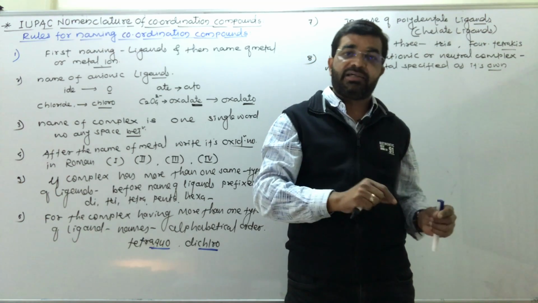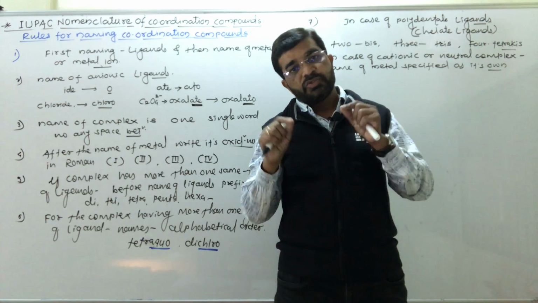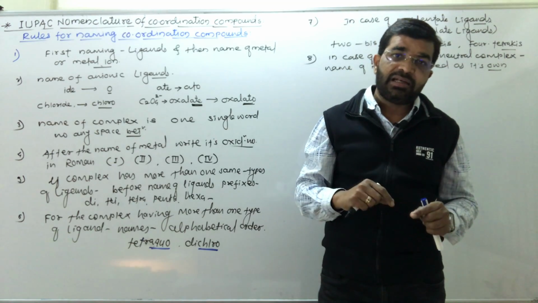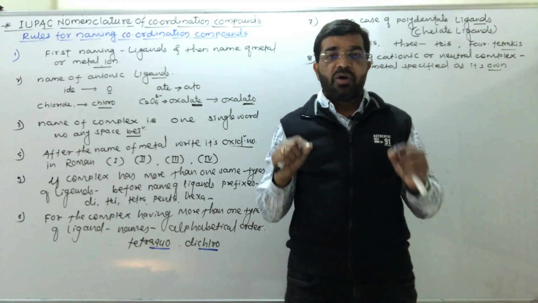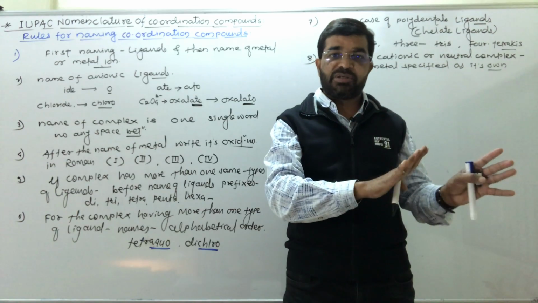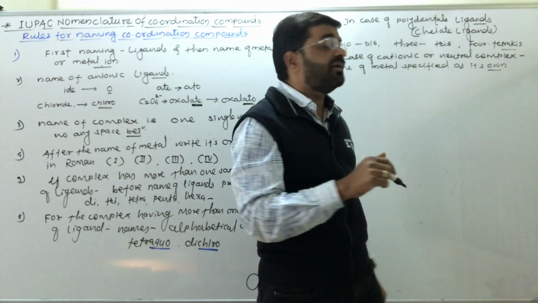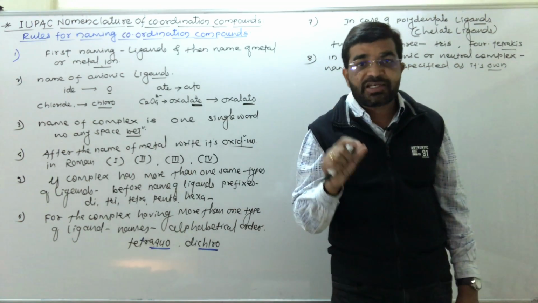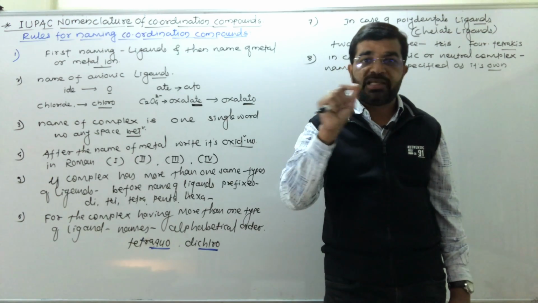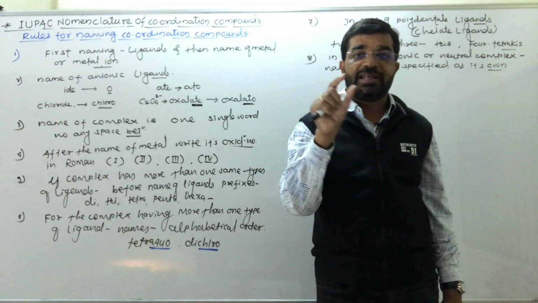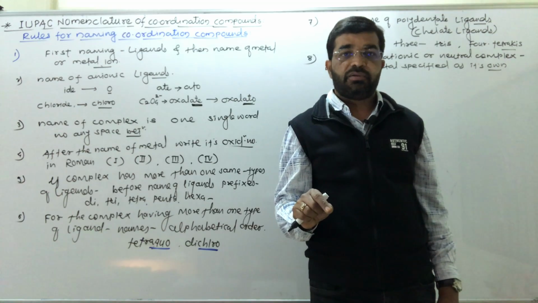For example, iron, copper, zinc, nickel, gold or silver. As it is, its name is written, and after that you have to write oxidation number of that metal or metal ion in bracket in Roman figure.